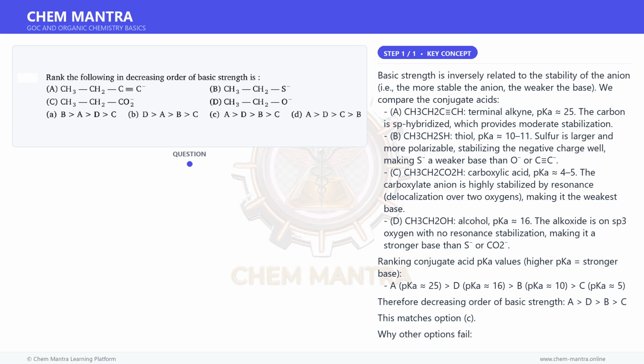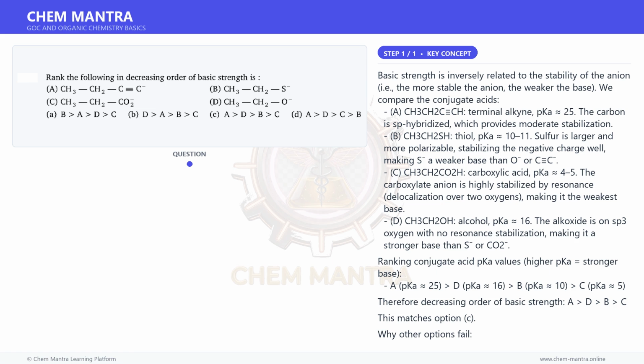B. CH3CH2SH, thiol, pKa 10 to 11. Sulfur is larger and more polarizable, stabilizing the negative charge well, making S⁻ a weaker base than O⁻ or C⁻.